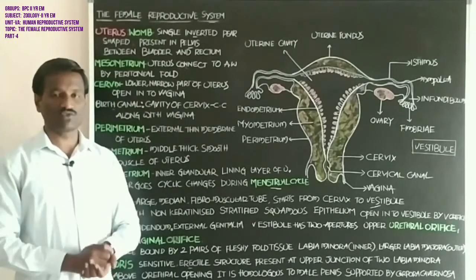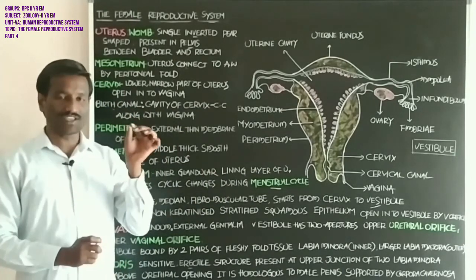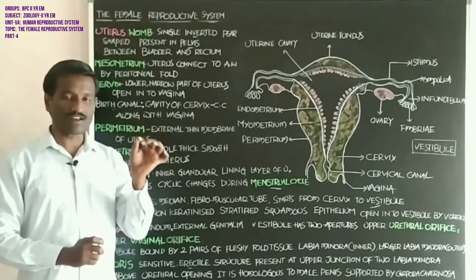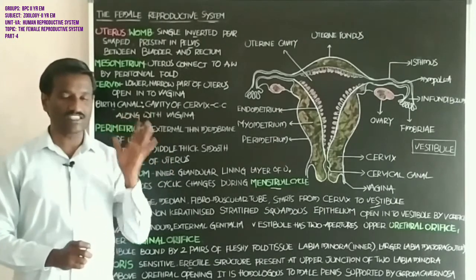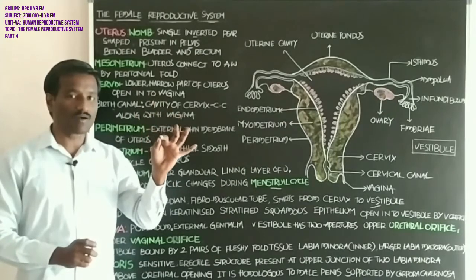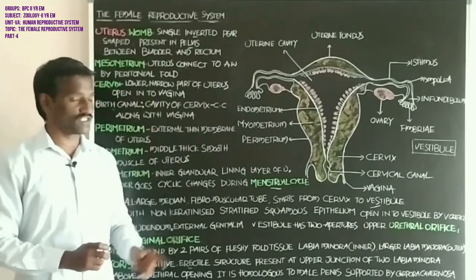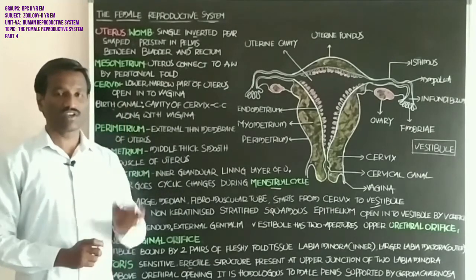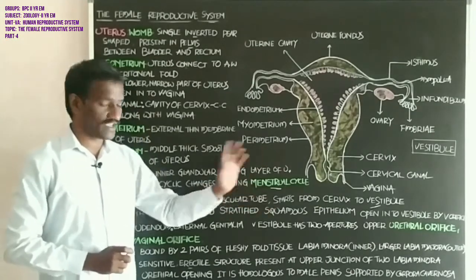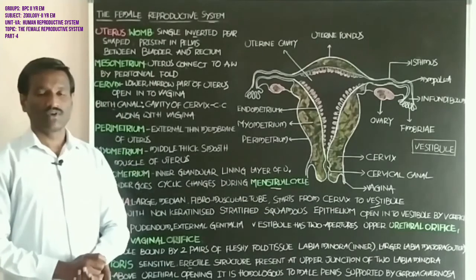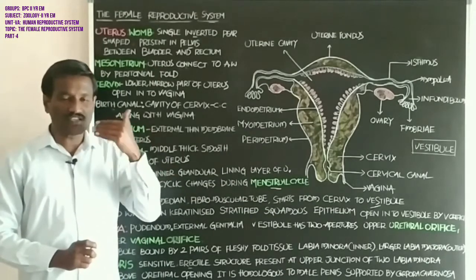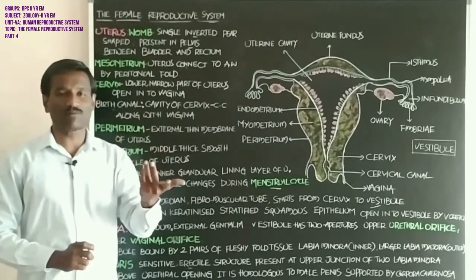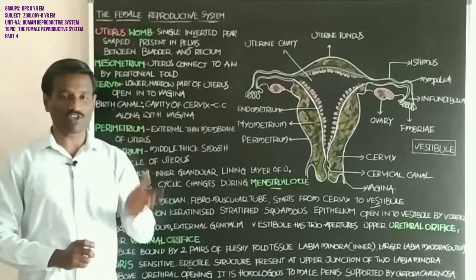What about the menstrual cycle? The menstrual cycle means the cyclic natural changes that occur in the female reproductive system. What are the changes that occur in the female reproductive system in each menstrual cycle?